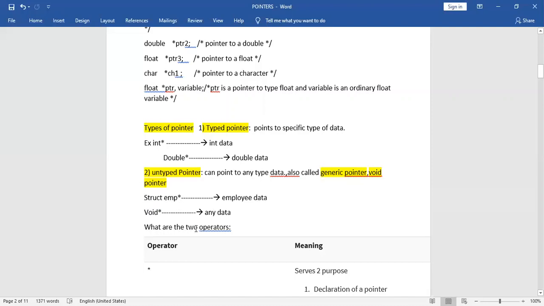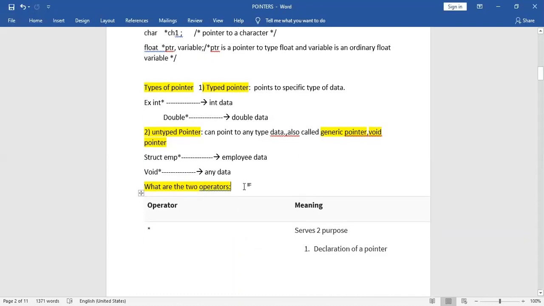Now, generally in the pointers concept, whatever operations you are doing, you need to take the help of two operators. What are these two operators? The first operator is the address operator. You are already familiar with this.